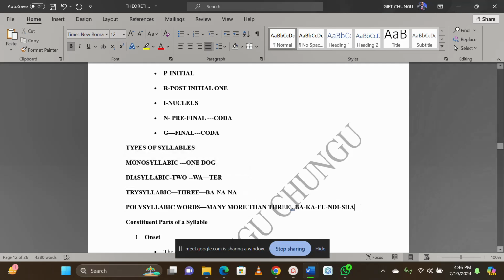Now, for example, we have vakafundisha: va, ka, fu, ndi, sha. And this word, vakafundisha, has how many syllables? One, two, three, four, five. Are we together? That is what we are talking about.